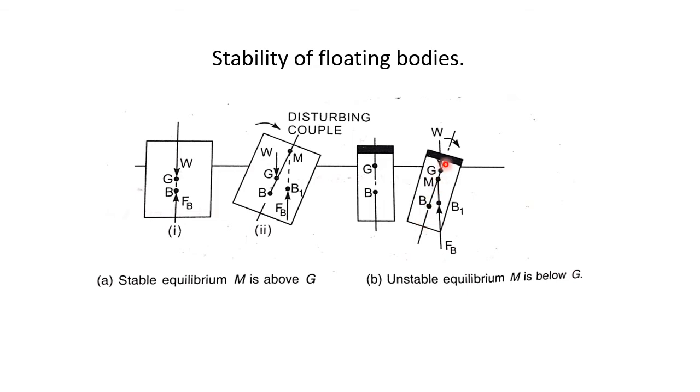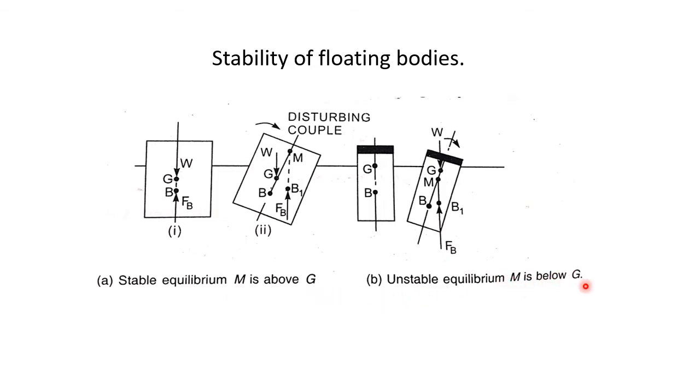It is for unstable equilibrium. Here also both this buoyant force Fb and this weight W constitute a couple acting in the clockwise direction only, thus overturning of the body takes place. That means the body does not regain its original position. For that purpose it is called as the unstable equilibrium. So always remember, for stable equilibrium point M is above G, for unstable equilibrium point M is below G.